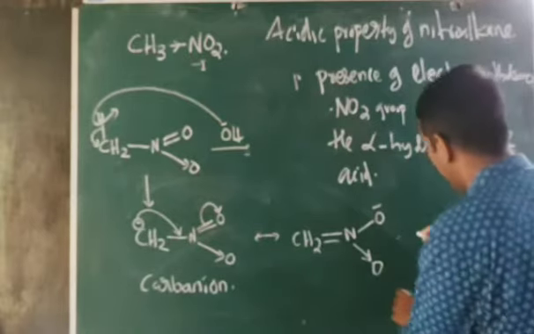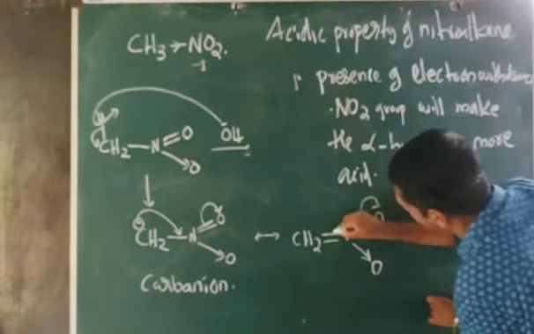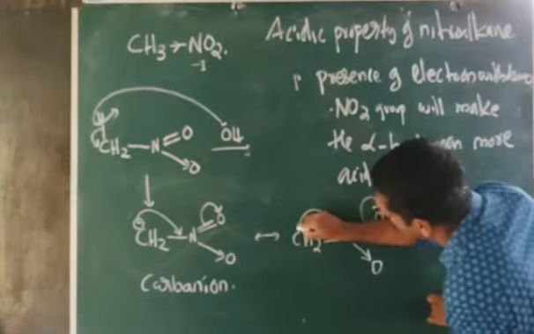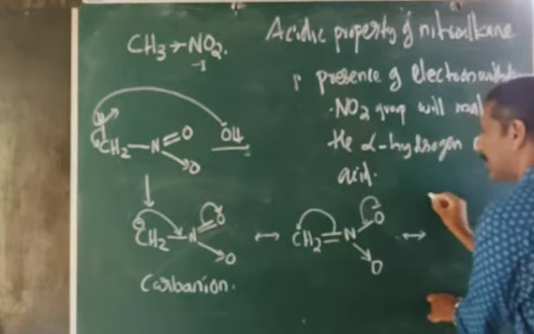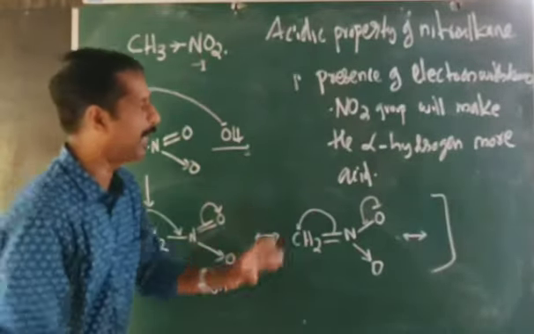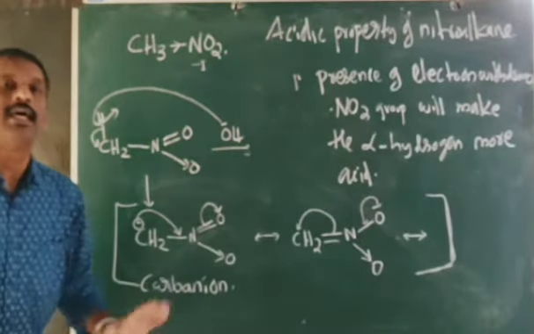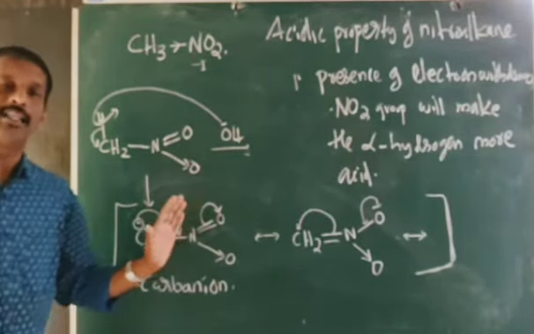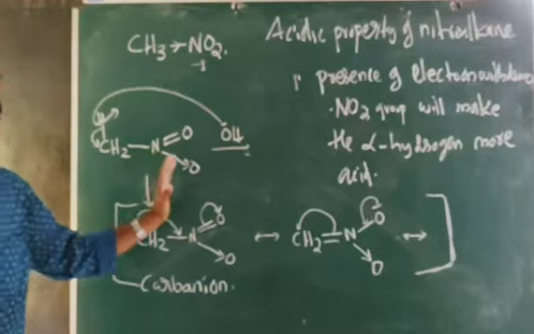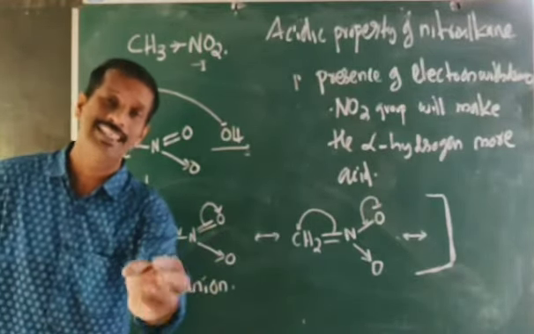Okay, and in the next stage what will happen? Again, this will go back, and this is coming back to carbon. That means this carbanion can be stabilized by resonance. Therefore, the removal of H plus is not a very big thing. The removal of H plus is easier.